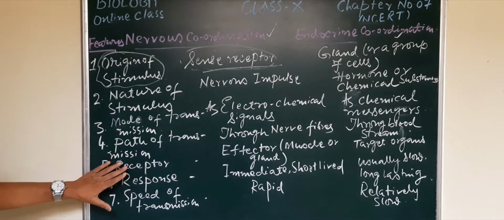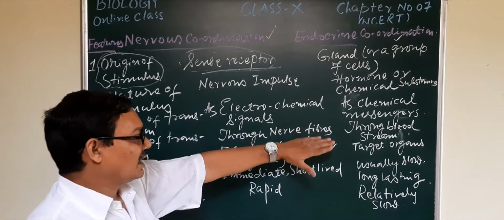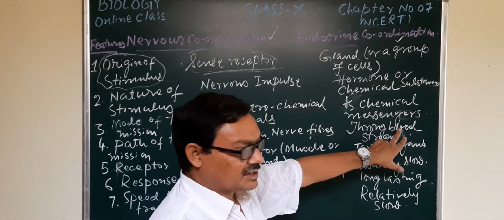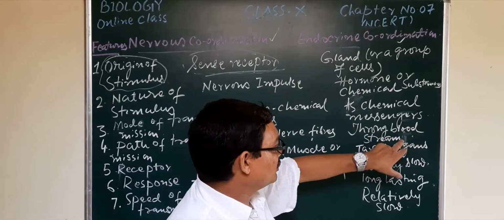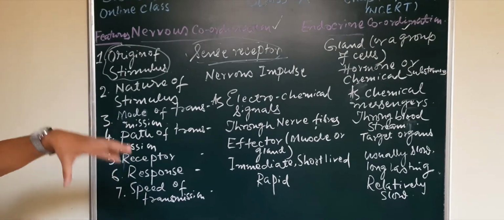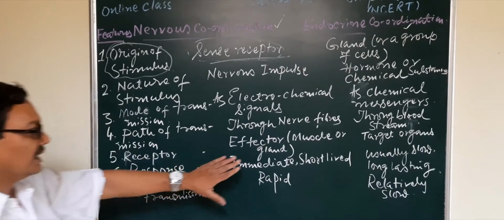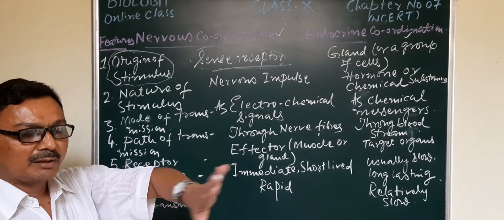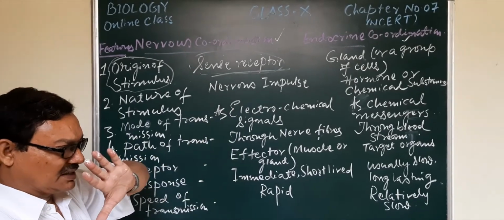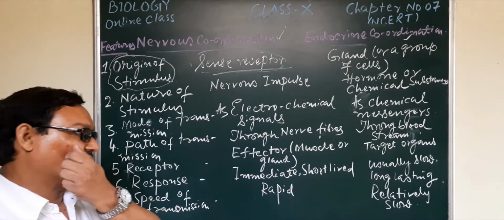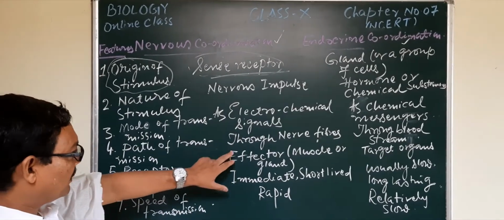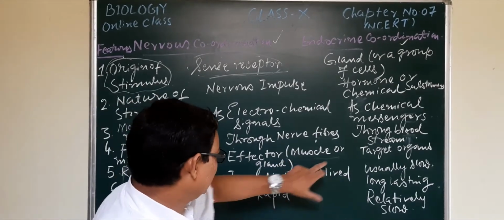Path of transmission: through nerve fibers, and the hormone is diffused after secretion from the endocrine gland directly into the blood, that means through the bloodstream. Receptor: finally the message will be completed and the responses will be instructed with the help of the spinal cord and the brain, and the effector will be the muscles or the gland.